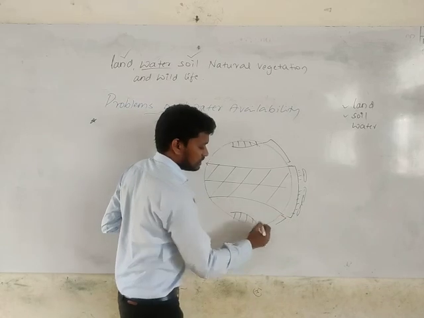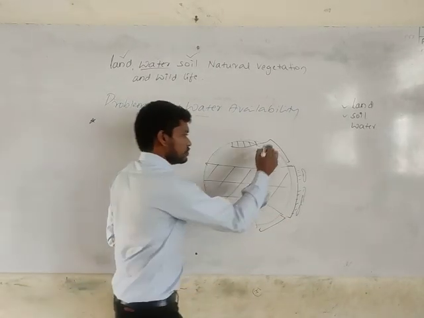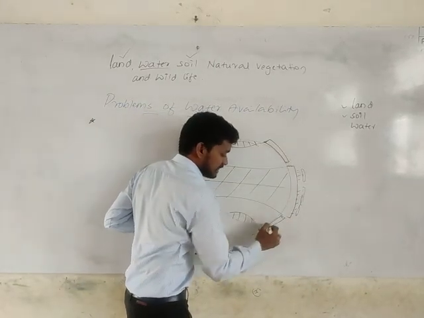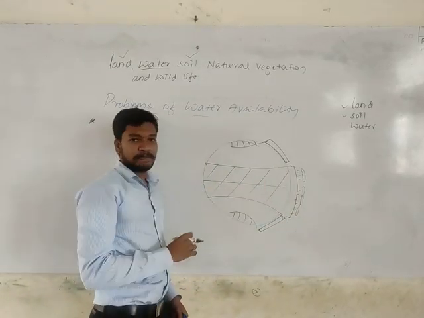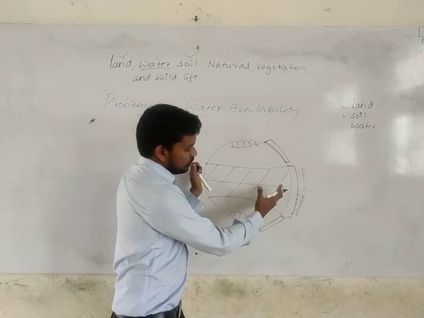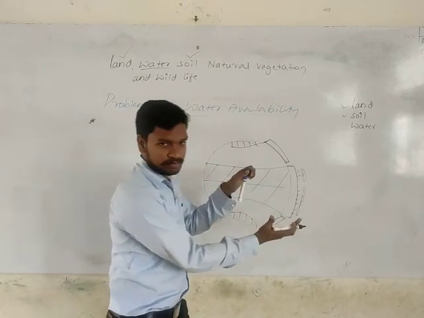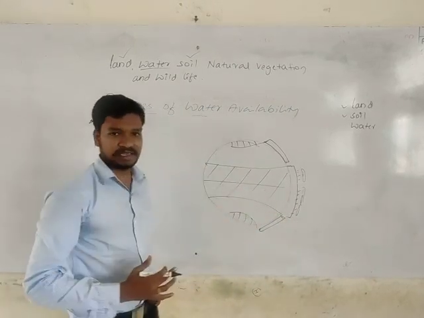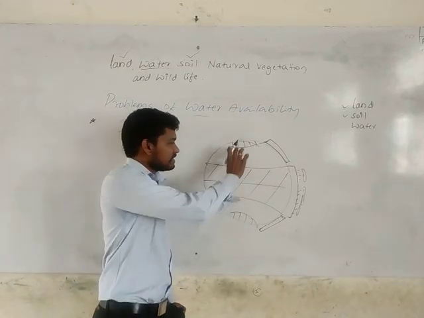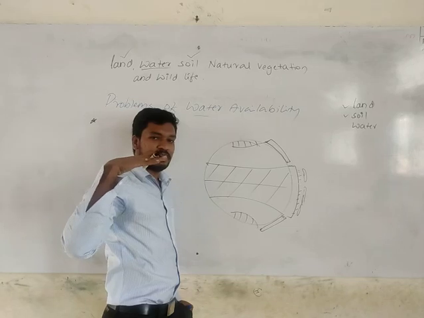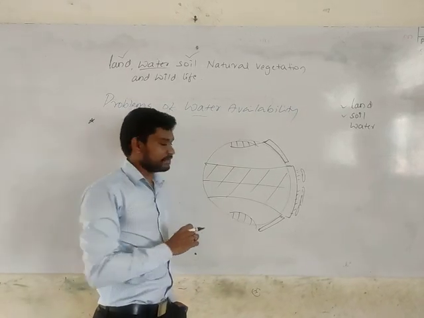Same, we call it the temperate zone. This area will not receive direct sunlight like this area receives, because you know our Earth is tilted, at 23.5 degrees.